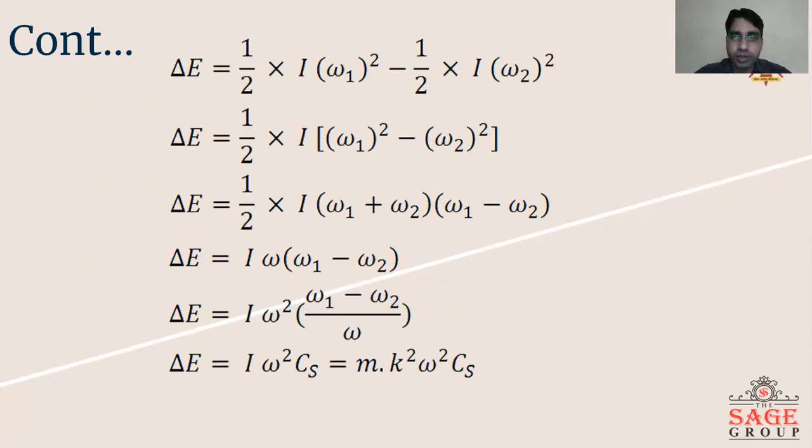So delta E equals I omega square Cs. This is the derivation for calculating delta E, the maximum fluctuation of energy, or the energy stored in the flywheel.